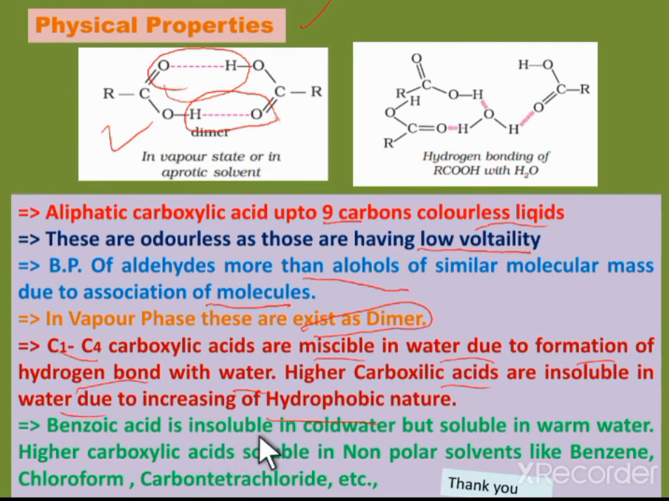Benzoic acid is insoluble in cold water but soluble in warm water. The higher carboxylic acids are soluble in nonpolar solvents like benzene, chloroform, and carbon tetrachloride, but cannot dissolve in water, which is a polar solvent, because the heavier carboxylic acids cannot form hydrogen bonds with water molecules, whereas the simple carboxylic acids can easily form hydrogen bonds with water molecules, so they are soluble in water. Thank you.